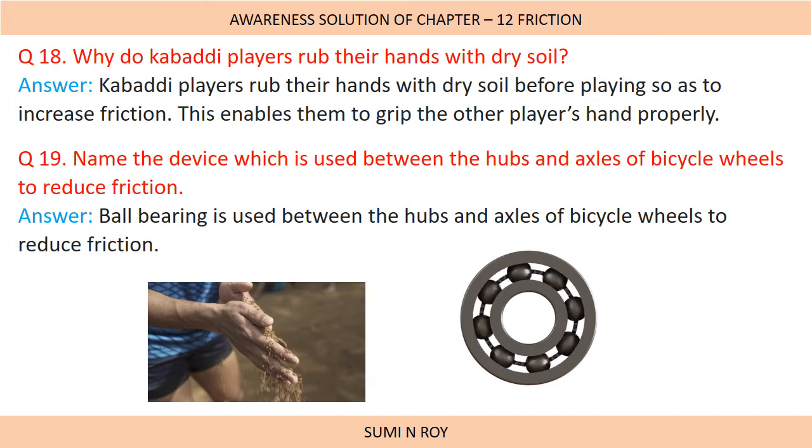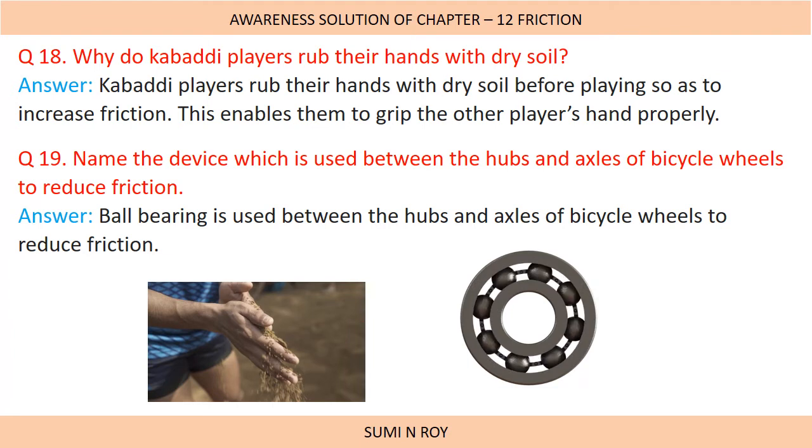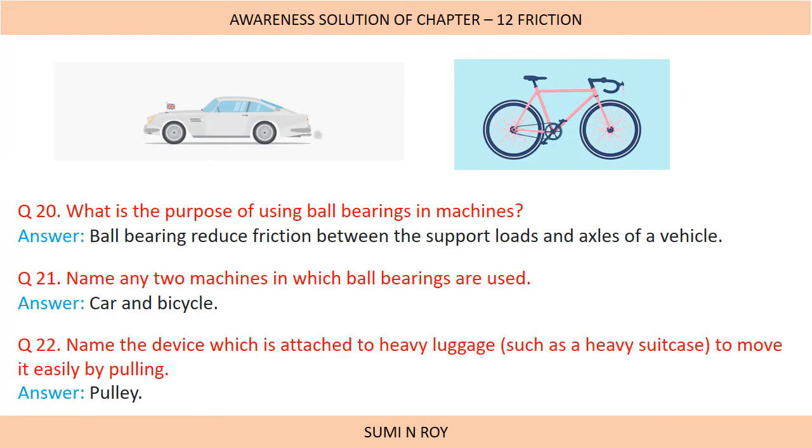Question number 19: name the device which is used between the hubs and axles of a bicycle's wheel to reduce friction. Ball bearing is used between the hubs and axles of bicycle wheels to reduce friction. Next question: what is the purpose of using ball bearings in machines? Ball bearings reduce friction between the supported loads and axles of a vehicle. So only we use ball bearings in machines.